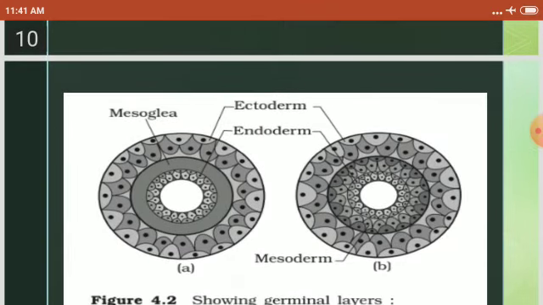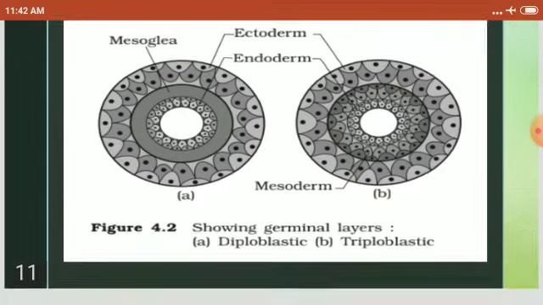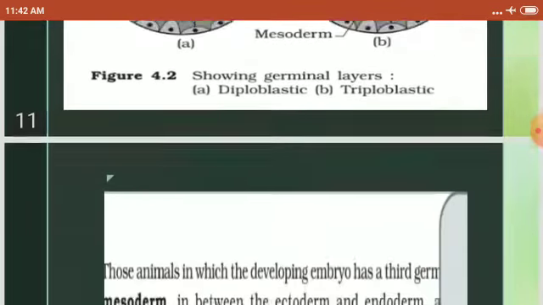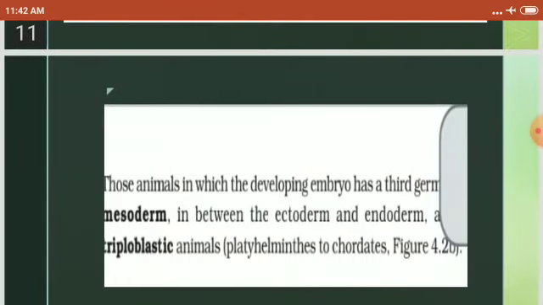See, a mesoderm is present in a triploblastic organism and a mesoglea is present in diploblastic. But ectoderm and endoderm are present in both cases. Those animals in which the developing embryo has a third germinal layer, mesoderm, are triploblastic. Only two germinal layers, then it is diploblastic.